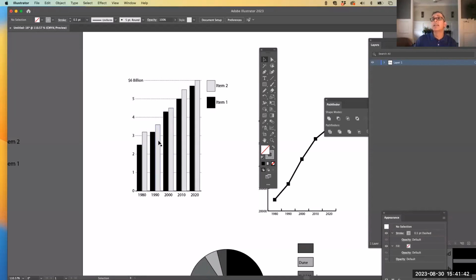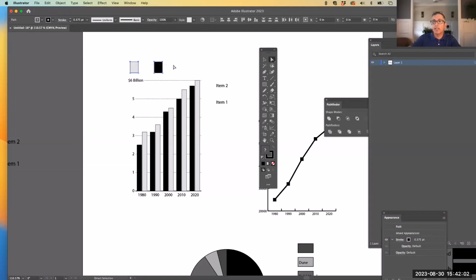The other thing is, if one of these numbers changes, you're going to lose all the stylizing you did. So I'm going to finish stylizing this, and then I'm going to show you what happens when you try and do that. So I don't want my key on the right here, so I'm going to use again the white arrow to select that. And I'm going to move these over. I'm going to scroll over the top points and use my keyboard arrow to come down. Roughly, these keys should look about the same as the bars.